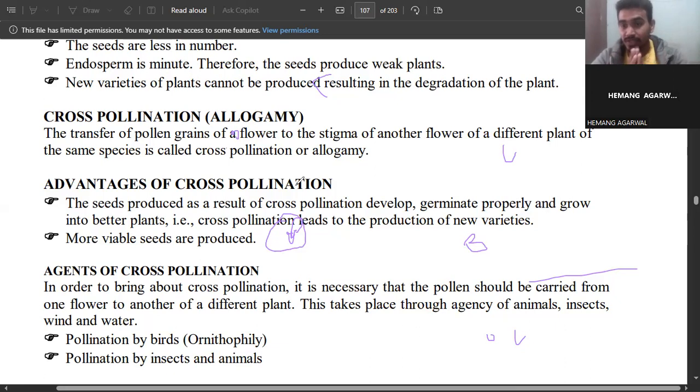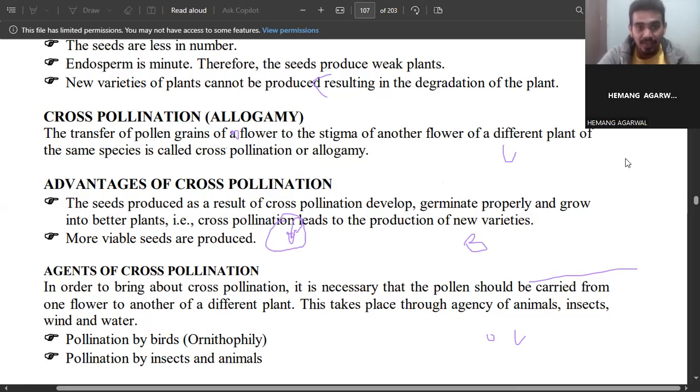But what is cross pollination? The transfer of pollen grain from the anther of flower A to the stigma of flower B. The transfer of pollen grains of a flower to the stigma of another flower of a different plant of the same species is called cross pollination, and that is allogamy.